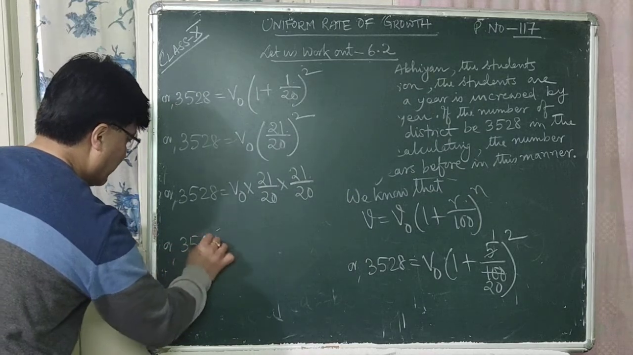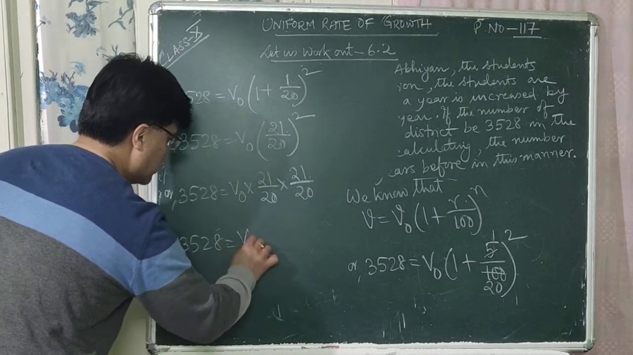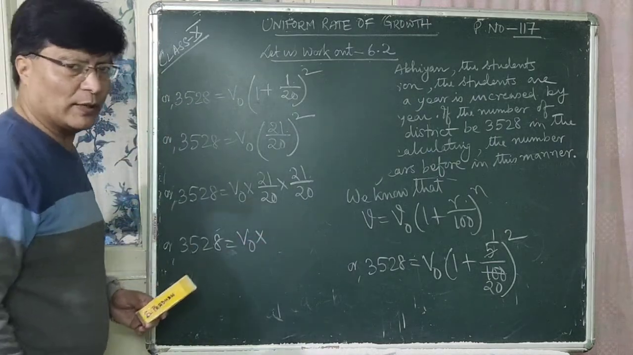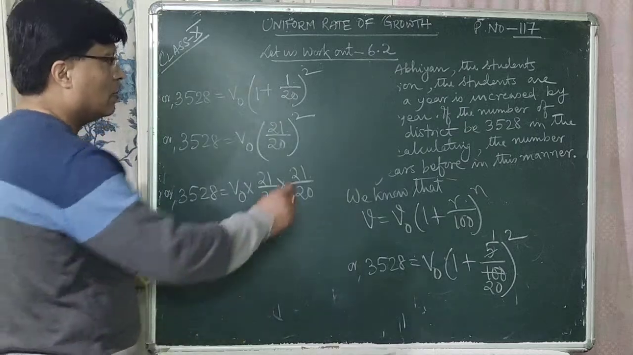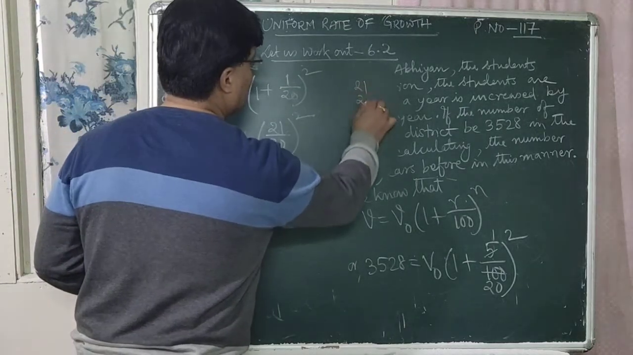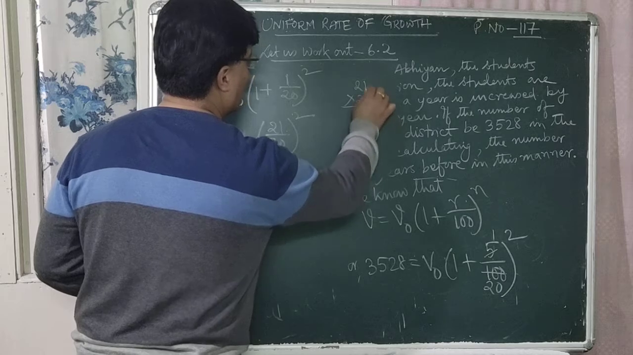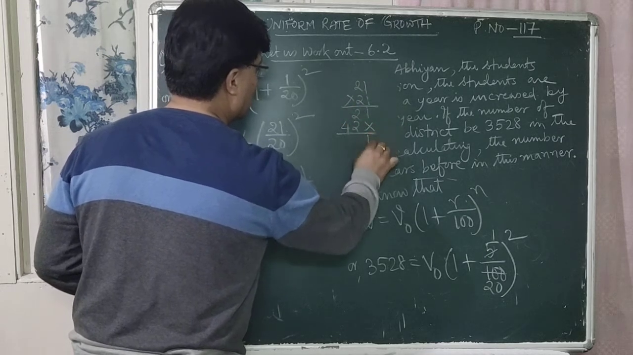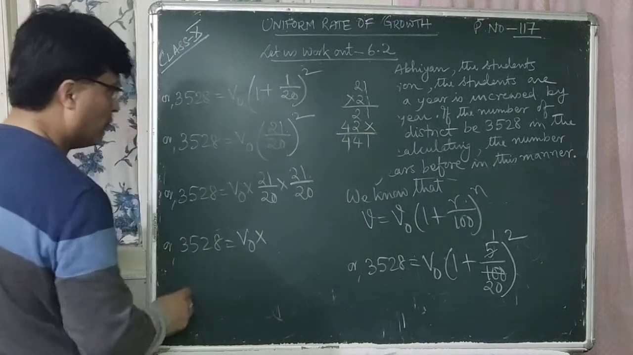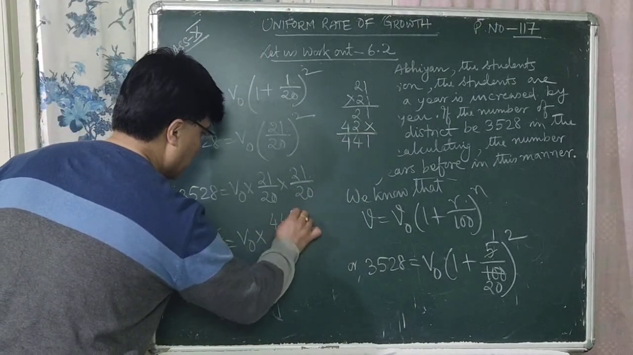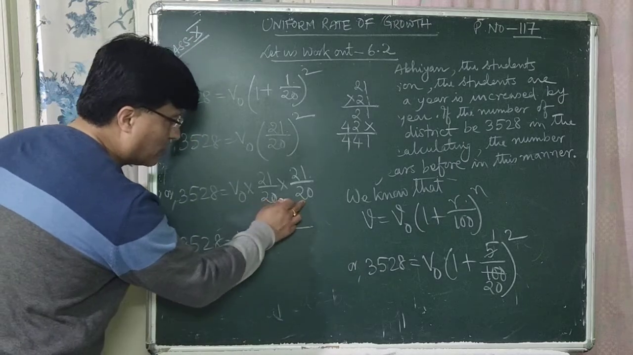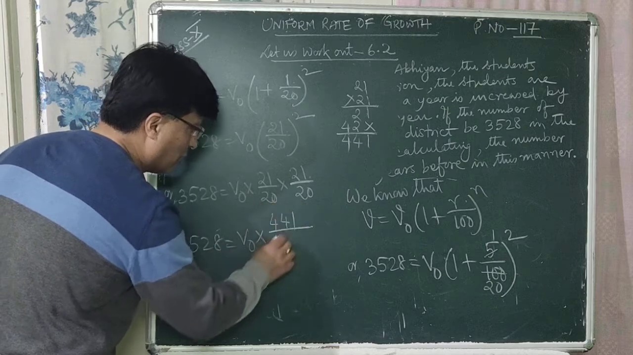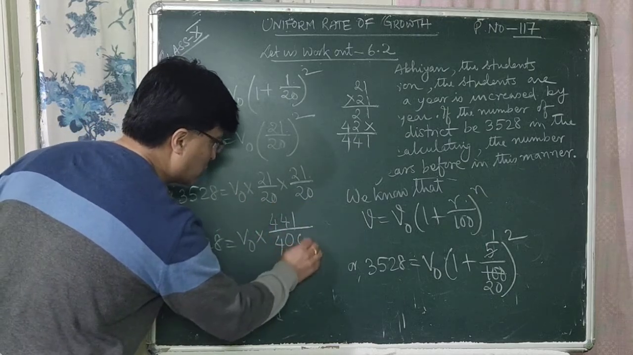Or 3528 is equal to V0 into, let us simplify, 21 multiplied by 21. Let us do it in the rough work. Multiply 21 by 21: 1 ones are 1, 1 twos are 2, again 2 ones are 2, 2 twos are 4. That is 441. It is 441 divided by 20 multiplied by 20. So 2 twos are 4, and this 0, 0. How many zeros are there? 2 zeros. Write down 2 zeros out here.